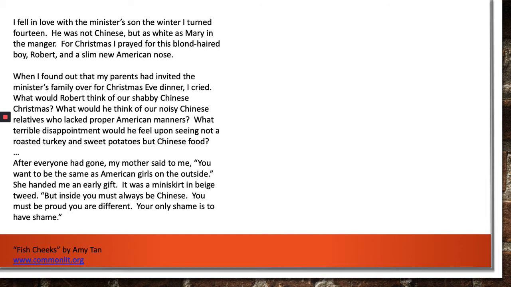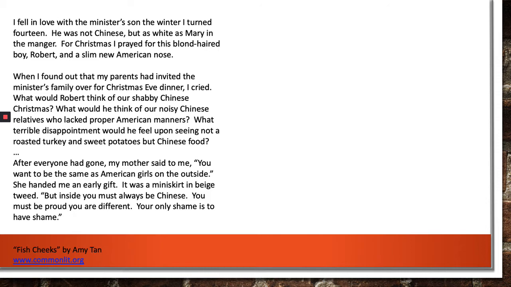Another part of the excerpt. After everyone had gone, my mother said to me, "You want to be the same as American girls on the outside." She handed me an early gift. It was a miniskirt in beige tweed. But inside, you must always be Chinese. You must be proud you are different. Your only shame is to have shame.